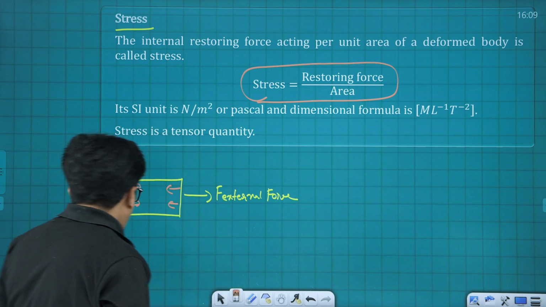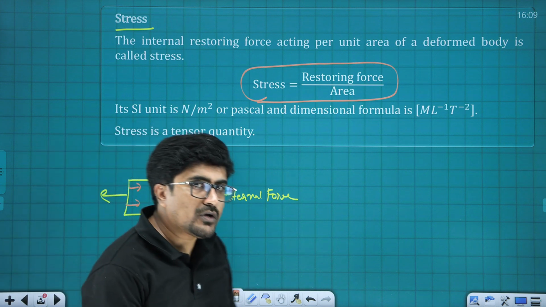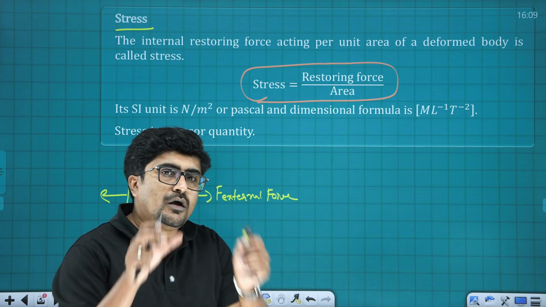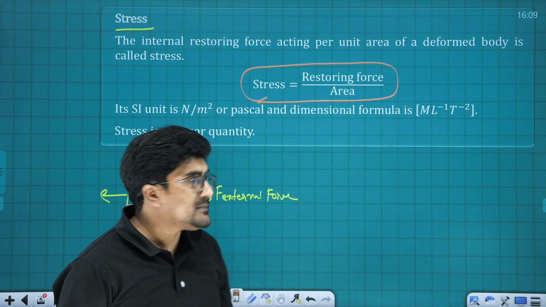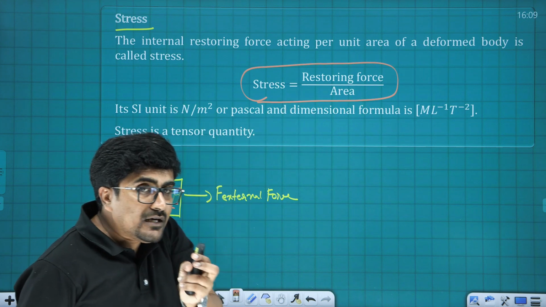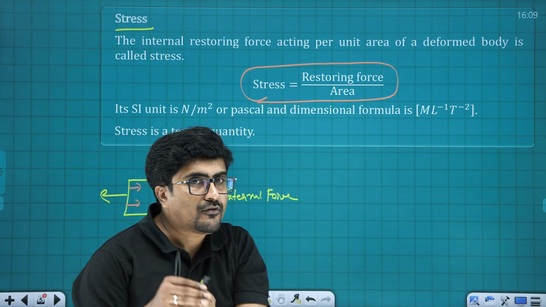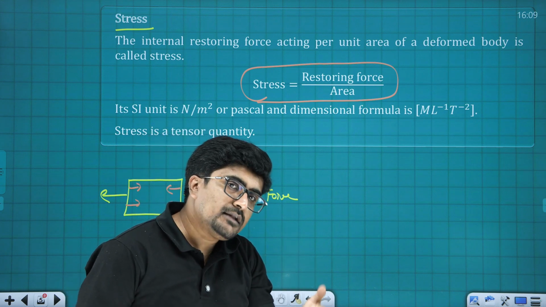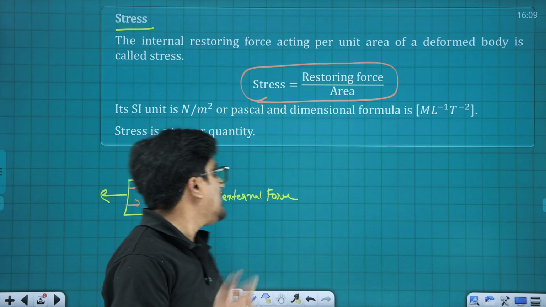Now you might be wondering, what if a horizontal component is also there? So definitely we will be discussing that. So in short, restoring force upon the area is known as stress. And if the force is acting perpendicular, then we will call it normal stress. And I told you regarding the tangential force, we will be discussing it later on.